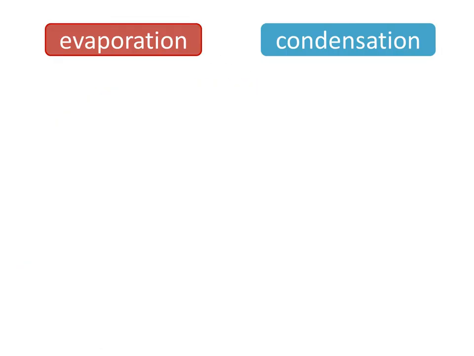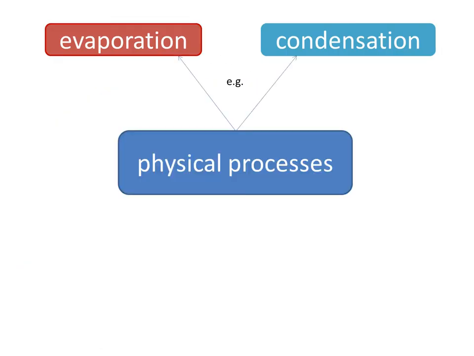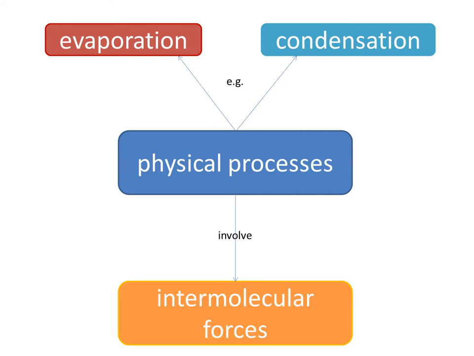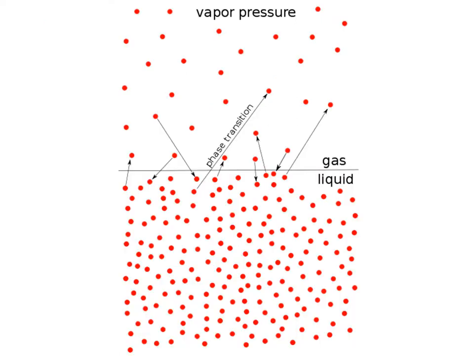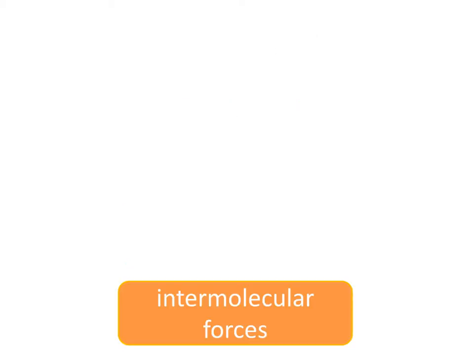Evaporation and condensation are examples of physical processes because intermolecular forces are broken or formed in these processes. And so the substance is not changed into a different substance through the change. Instead, the particles of the substance are simply moved closer or further apart from one another. How easily these changes occur depends on the strength of the intermolecular forces.